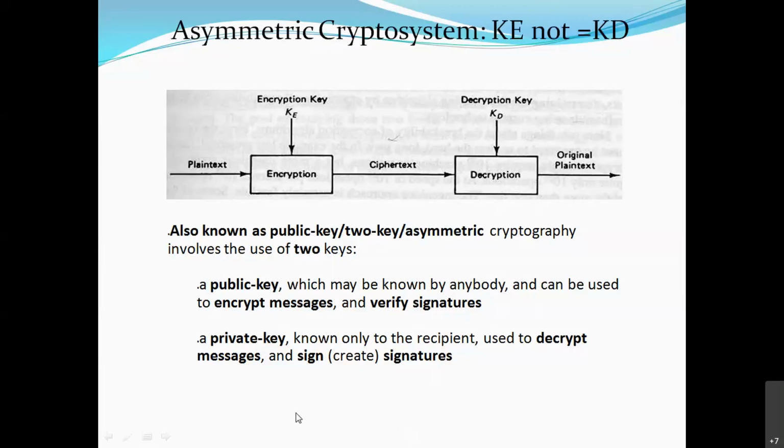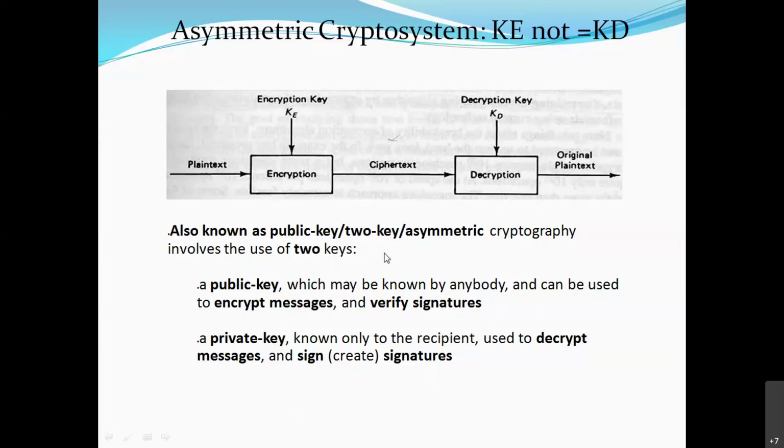Now, one important thing: there are two keys. How to convert ciphertext with a different key? We are going to see the algorithms, and I'll explain in that. Here I also want to tell you how these keys are used. In an asymmetric algorithm, two keys are there. Do you agree? One is used for encryption and another is for decryption. That is why it is two key.